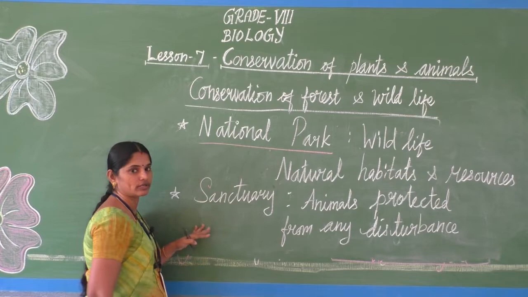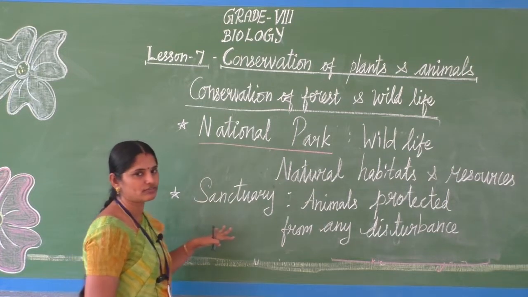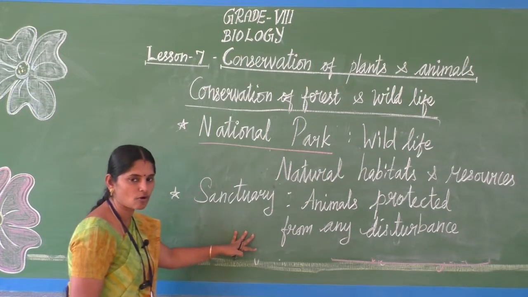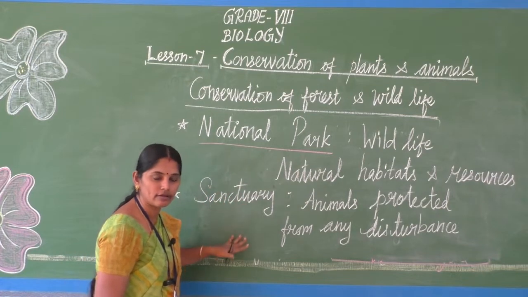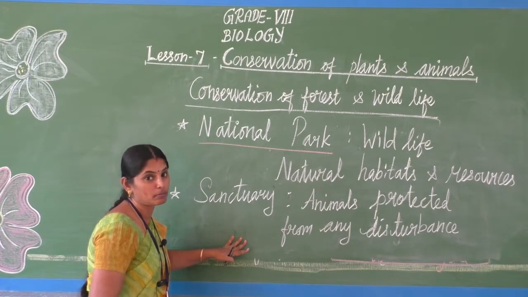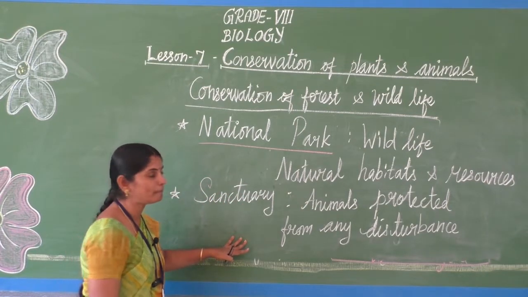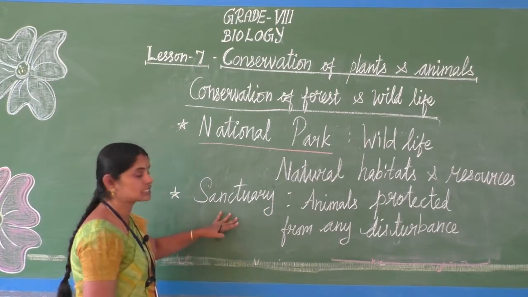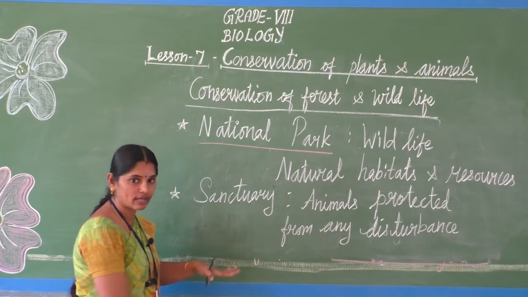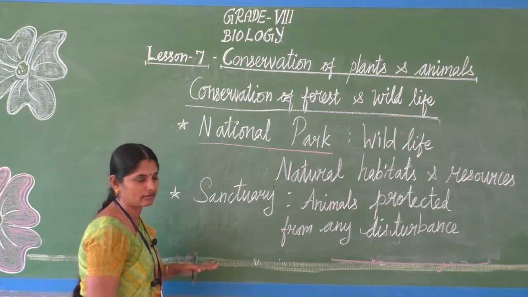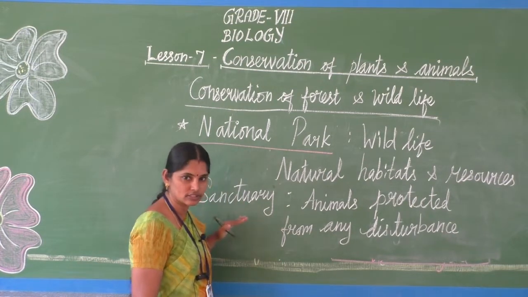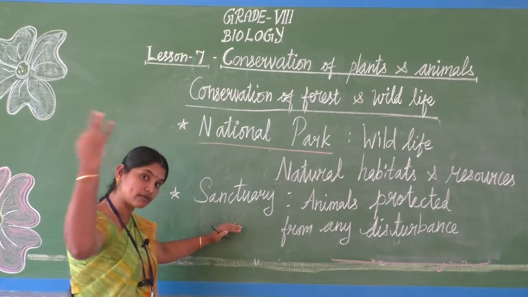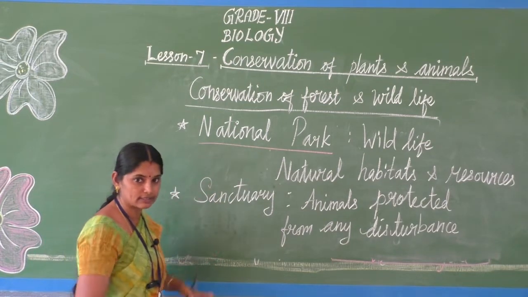And sanctuary. We have visited many sanctuaries, no? Here it's compared area-wise. Biosphere is a larger area. Next to that, national parks. Next to this one, sanctuary. The sanctuary is a smaller area. Compared to these three, sanctuary is the smallest one. Biosphere is the biggest one. National park is in between.